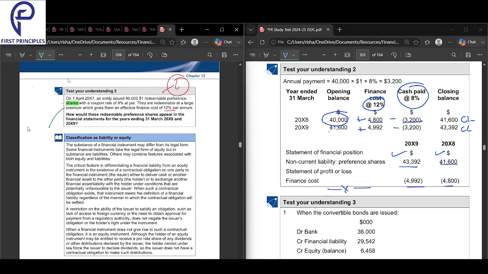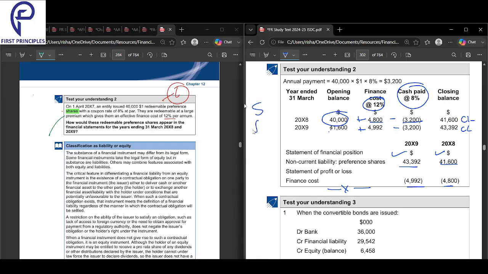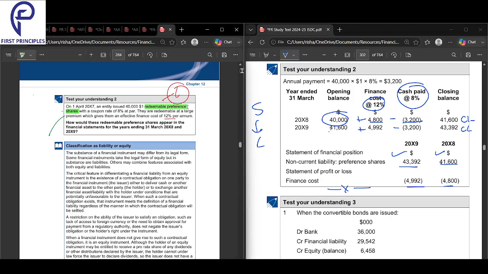Redeemable preference share means the repayment date is fixed. That's why it's called redeemable.